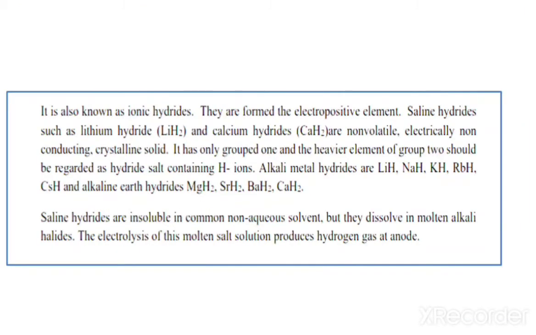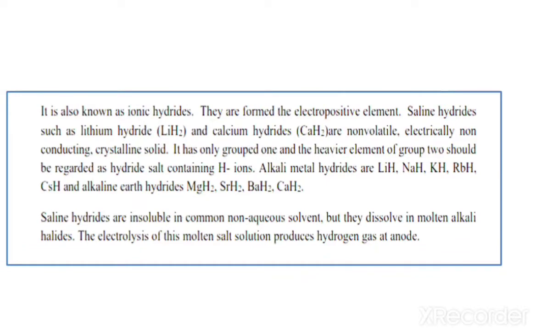The saline hydrides are insoluble in common non-aqueous solvents, but they dissolve in molten alkali halides. And the next thing is that the electrolysis of this molten salt solution produces hydrogen gas at the anode.